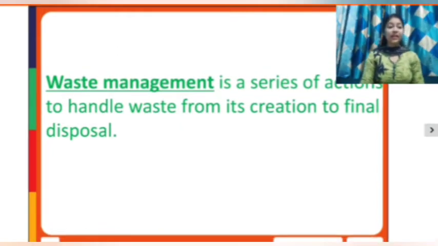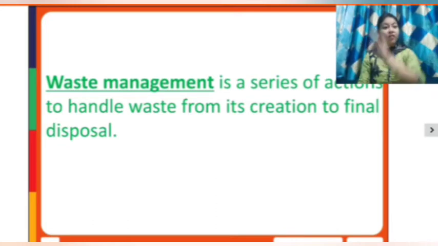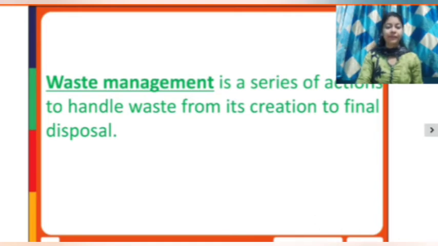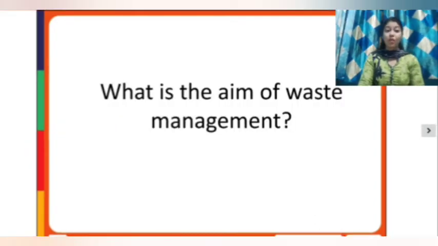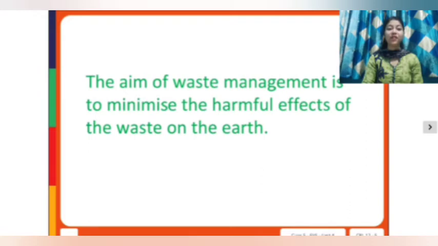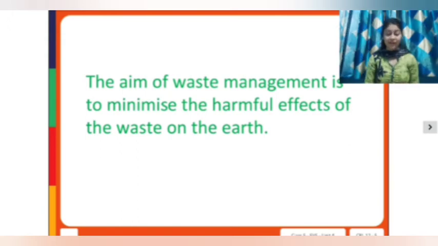So it's a series of actions where we handle everything from creation to final disposal. Next question, what is the aim of waste management? Why are we doing waste management? So, the aim of waste management is to minimize the harmful effect of the waste on earth, so that we can reduce the harmful effect of waste on earth.